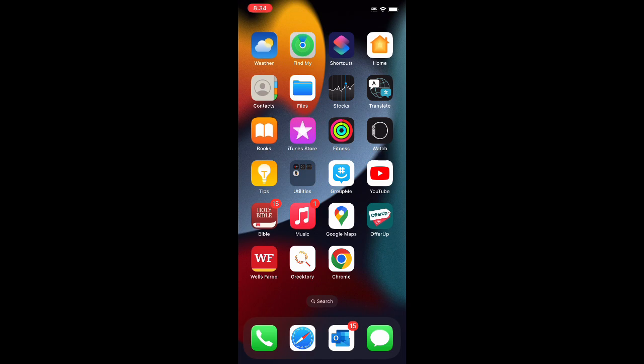For those who don't know, I created this app called Greektory, me and two of my business partners. The purpose of this app is to redefine how we communicate as Greeks. Oftentimes we try to locate people on a spreadsheet, or we try to stay connected with people. But unfortunately, unless you're in the know or you're active in chats, it's kind of hard to stay connected. So we essentially created this app to redefine communication. The app is called Greektory.